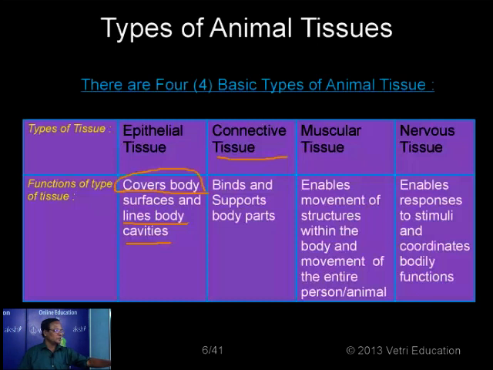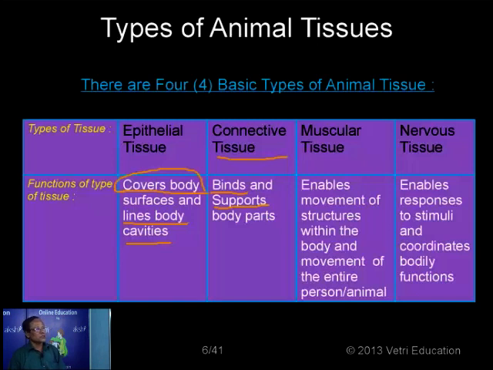So its main function, number one, binding. And number two, support. For example, the bones and cartilages. So these are all the supportive tissues. Even our bones are joined together by means of ligaments, or the muscles are connected to the bones by means of what are called tendons. So they are responsible for supporting the whole body, for the movement or bearing the weight of the body, etc. So connective tissue is meant for binding as well as for supporting.